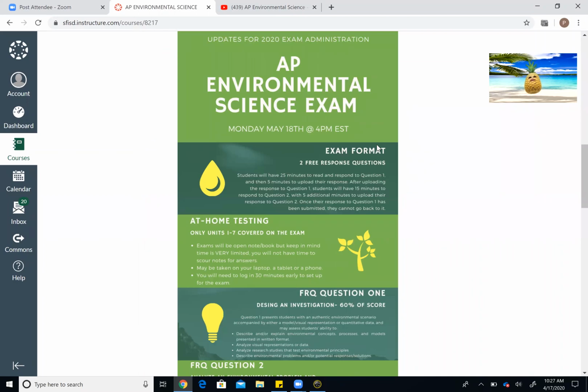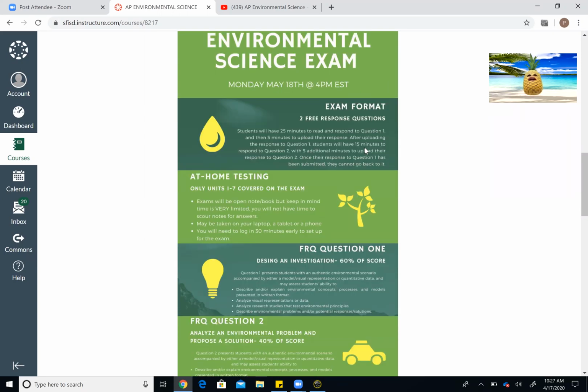And now here's this infographic, AP Environmental Science exam, updates for the 2020 exam administration. We've got it happening on Monday, the 18th. You may have gotten an email from the College Board talking about a makeup date. That makeup date is not an alternative date. I just want you to bear that in mind. Your test date is Monday, May 18th at 4 o'clock Eastern Standard Time. That's Eastern Time. I have a list of how that coincides with our own time zone. I put the times for all the AP exams on my webpage, and we'll look at that in just a minute. So your test is scheduled for May 18th.